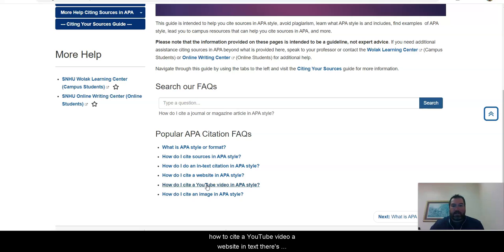So you can use that guide to kind of search through and find different things on how to cite a YouTube video, a website in text. There's plenty of good information provided there on how to cite your sources. We are looking for both in-text citations and references sections to go along with each individual part of each project.